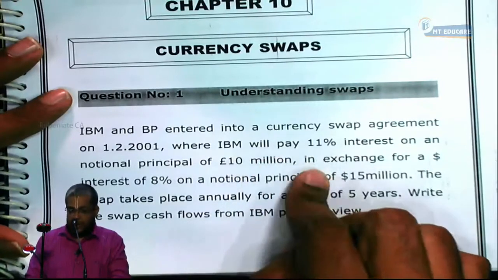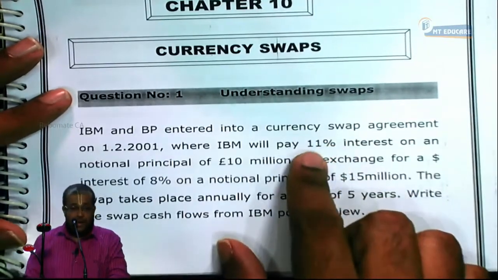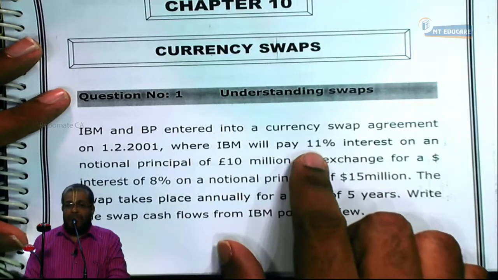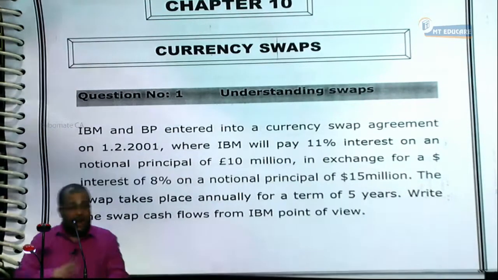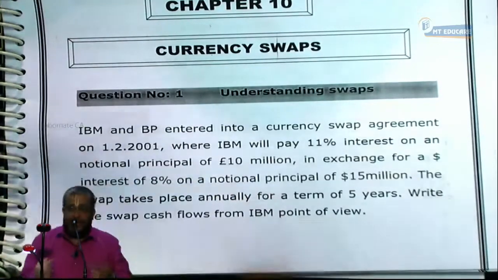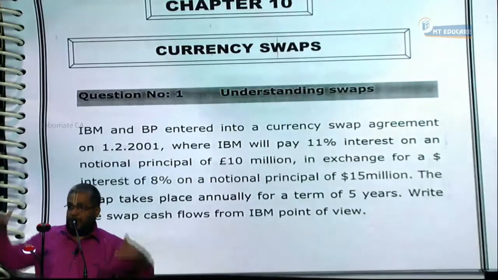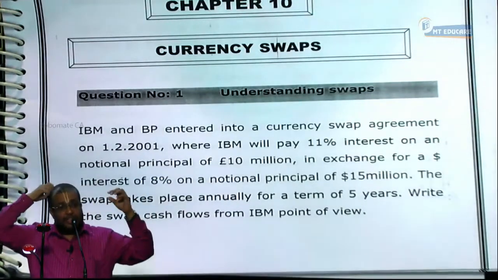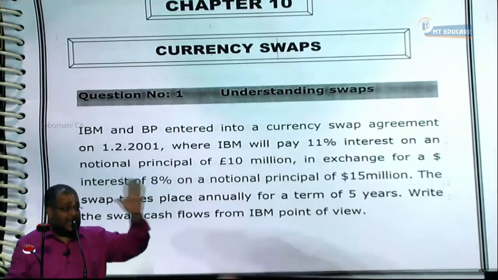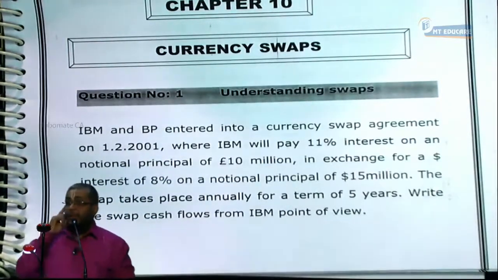One can say the person having an advantage in interest rate will be having a disadvantage in currency, and it's going to be vice versa. If IRPT holds good and the discounting rate is always 8% for dollar or 11% for pound, when you want to value it, you will end up with a swap which is having a value of how much? 0. That is the issue we discussed.